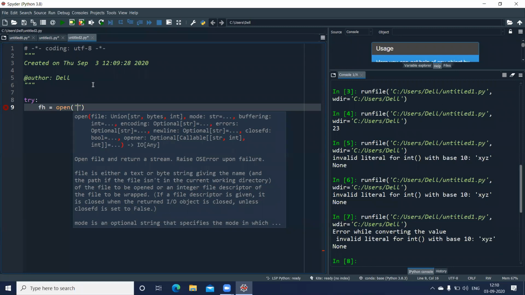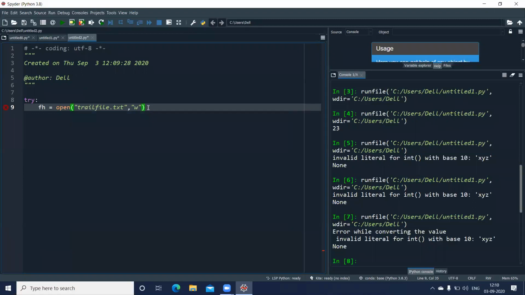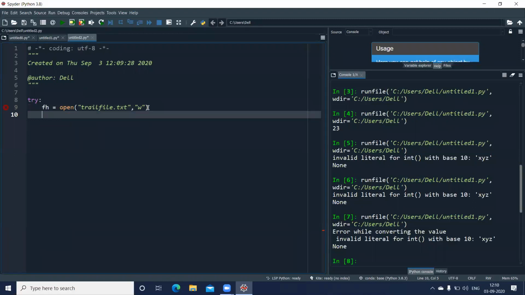So let us give in double quotes trial.txt. Comma. The second parameter is the mode parameter. Now I want to open this in write mode. So for write mode, I make use of w. This much is enough to open a file and assign it to fh.